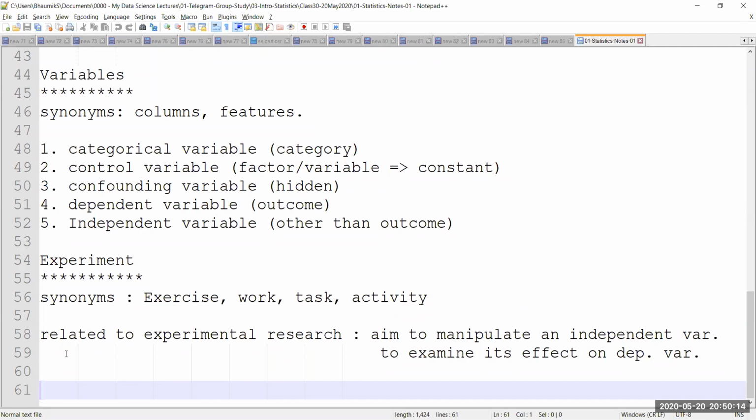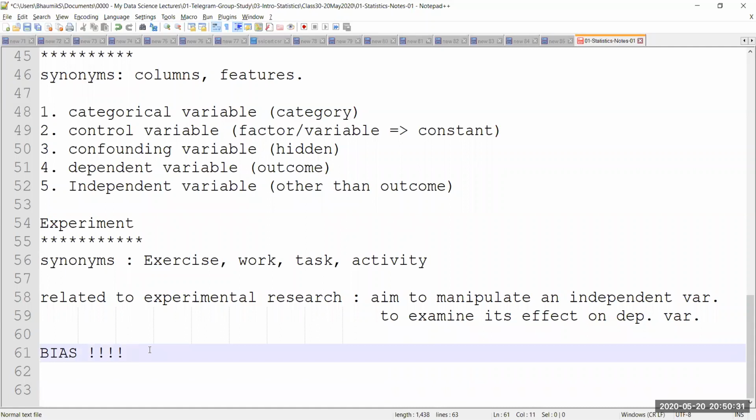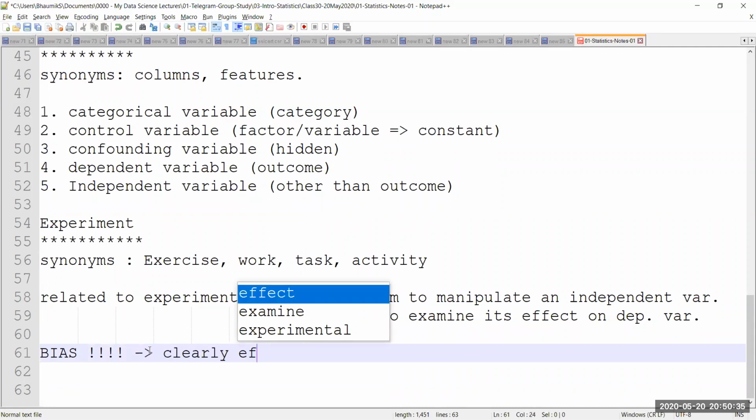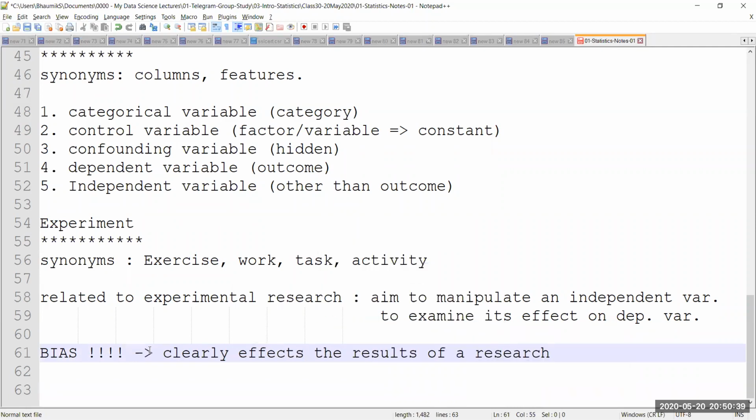This is what causes a very important thing which is known as bias. Okay, we are going to look at bias in depth later on, but bias, I can tell you as of now, plain and simple English, it is going to affect the results positively or negatively. So bias is something which clearly affects the results of a research, positive or negative.